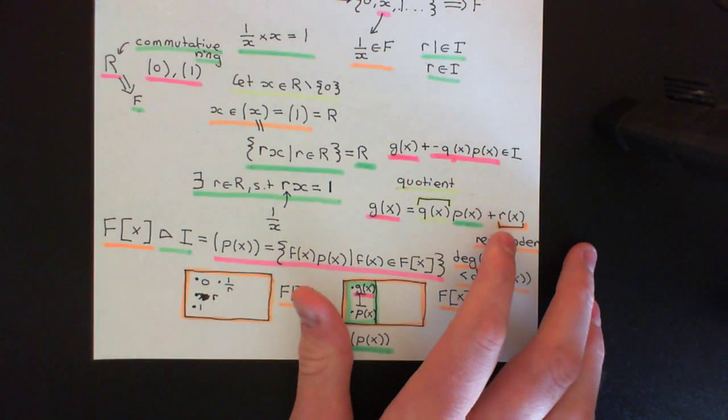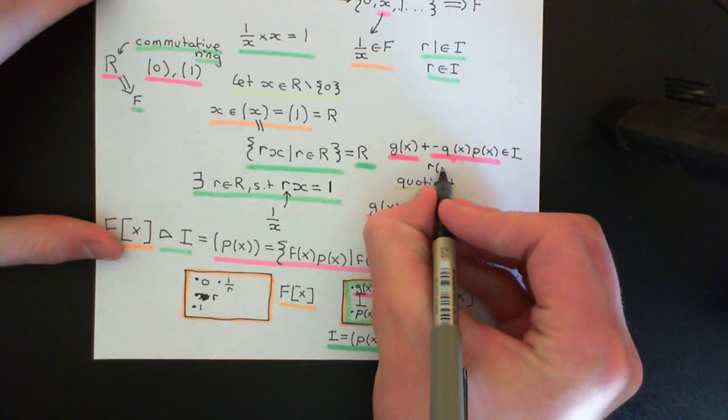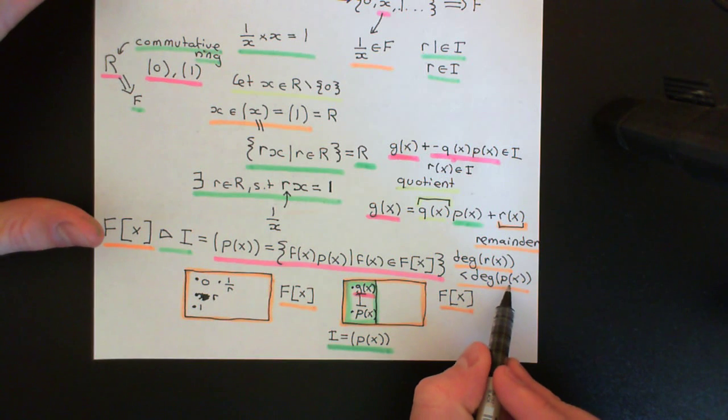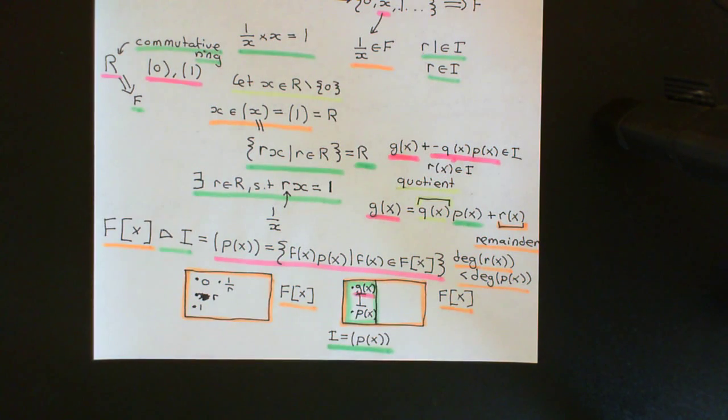Okay, so that proves that r of x has to be an element of the ideal, but I've said that r of x has degree strictly less than the degree of the polynomial p of x. So now it contradicts p of x being the smallest polynomial in that ideal.